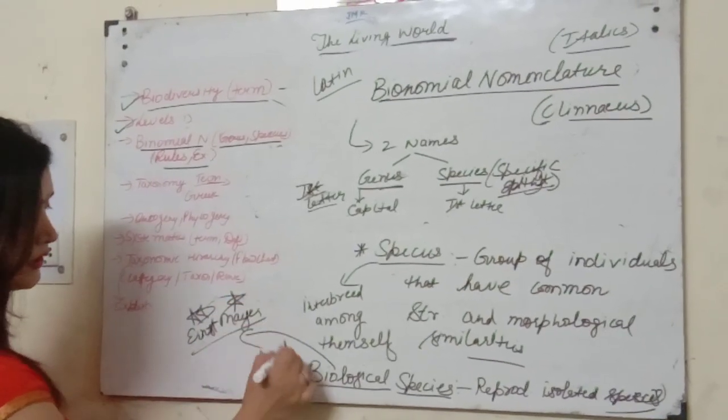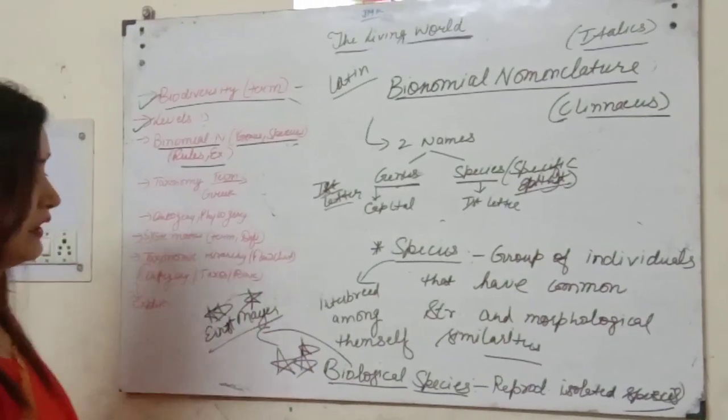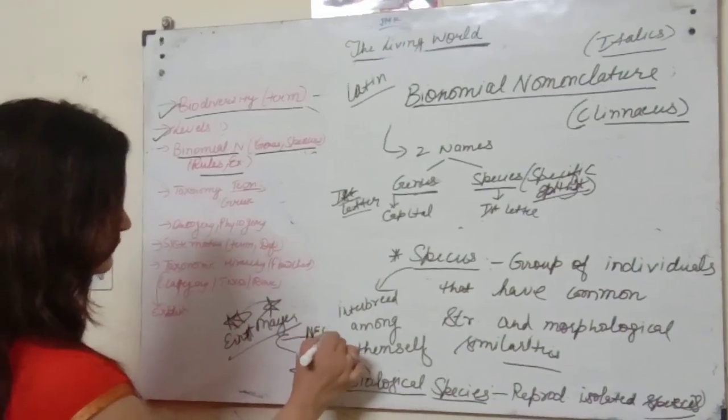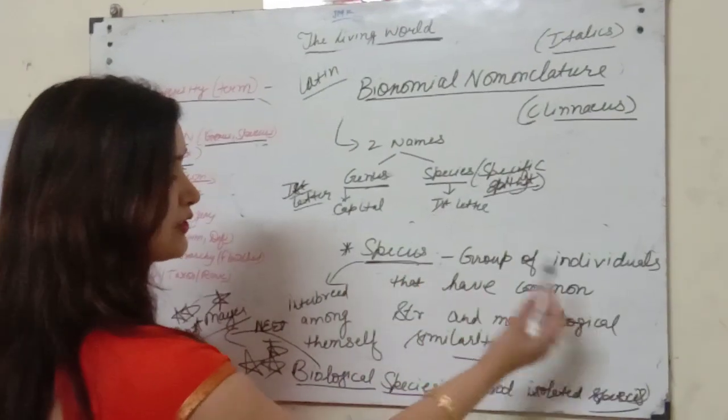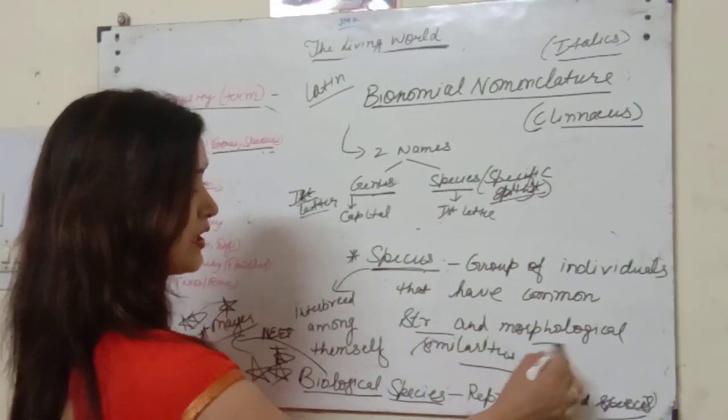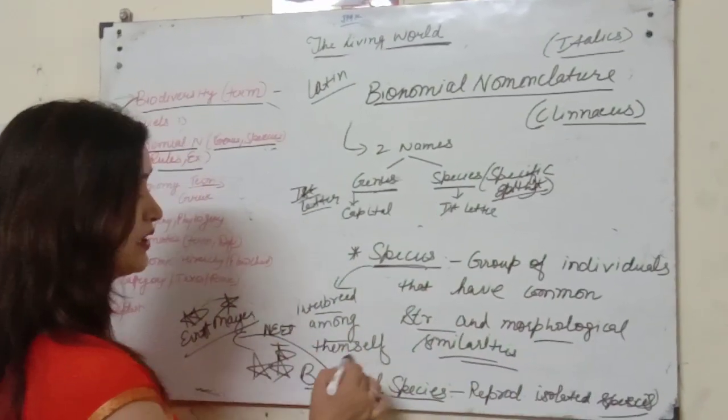Very, very important for NEET. So species is a group of individuals that have common structure and morphological similarities and can interbreed among themselves.